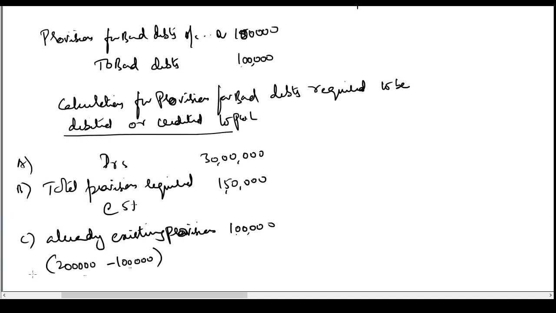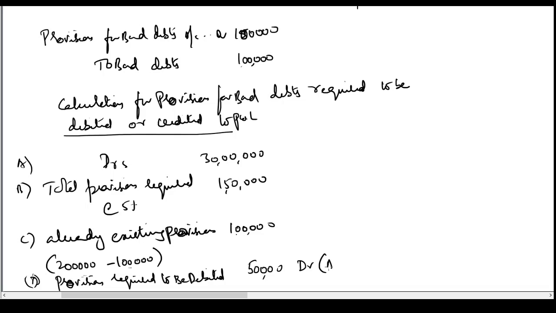So now D, provision required to be debited. Debited where? To the P&L account. 1,50,000 minus 1 lakh, it is 50,000.